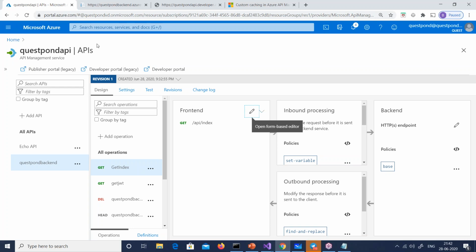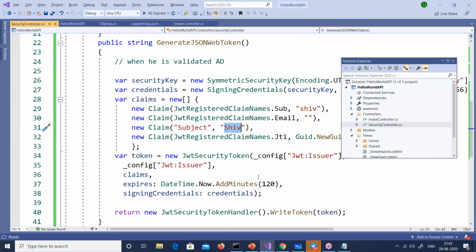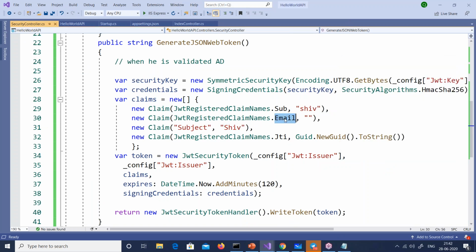Yes, it is extracted from the claims. Yes, you are right. But get token and caching is happening by one call. No, it is. So first thing, let me take some questions out here. So caching is based on claims here. It is not only based on claims. The claims can have a lot of things. So remember, in security, there are two things. One is the principal and another one is the claims. So you can see in the claims, there are a lot of values, email address, subject. So he's caching on the basis of subject.